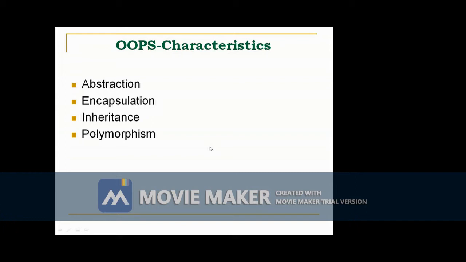So these 4 are the characteristics of object-oriented programming. The first one is abstraction. Abstraction means the essential characteristics of an object. Encapsulation means the wrapping up of data and functions in a single unit. The example for abstraction and encapsulation is the class. Inheritance means the process of creating new classes from existing classes. New classes are called subclasses, and the existing classes are called superclasses. Polymorphism means one thing in more than one form.